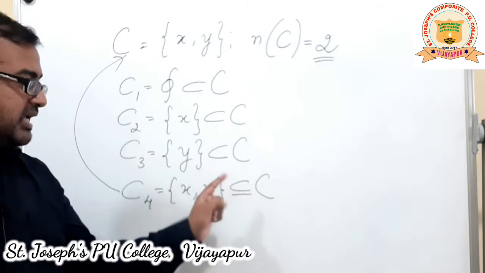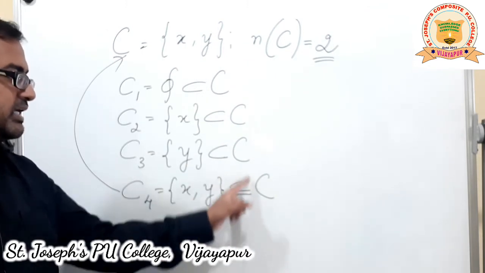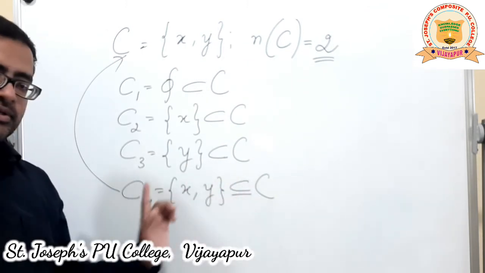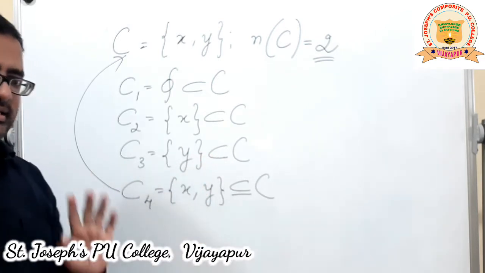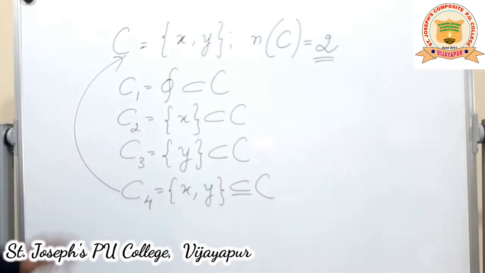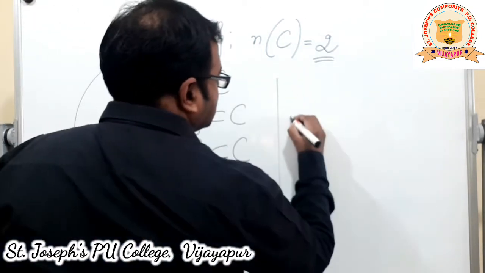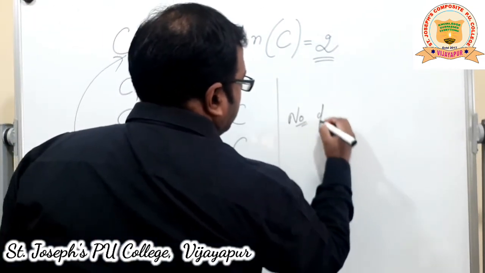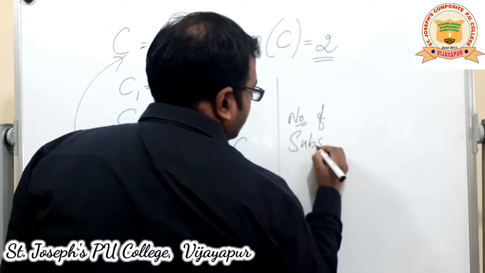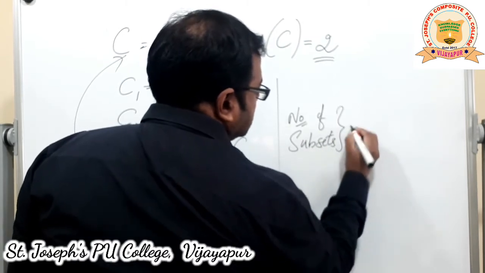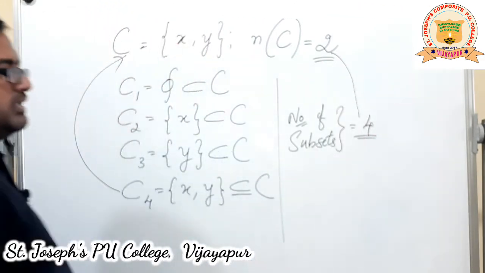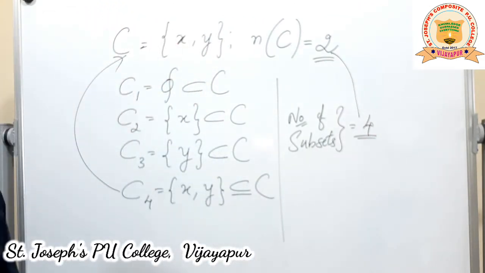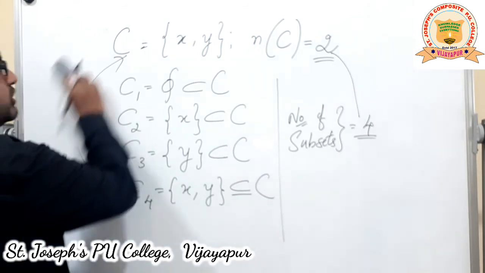So it is a subset as well as an equal set. So together you can write it as a subset with an equal to sign. This is a proper subset; this is just a subset. So these are the 4 subsets possible. What I can say is the number of subsets possible is equal to 4. Again, there is a link there. Let's go for one more example, and with that probably we can arrive at a conclusion.